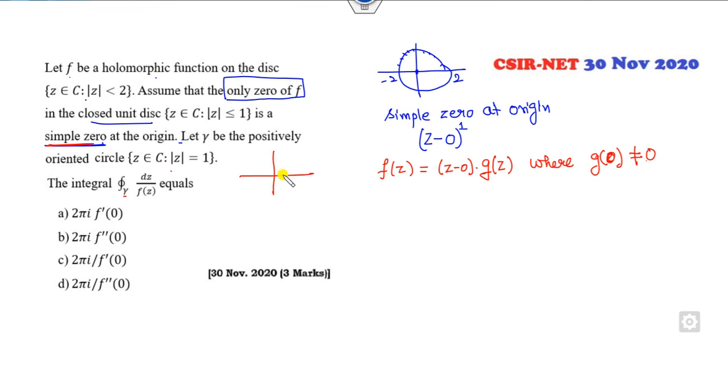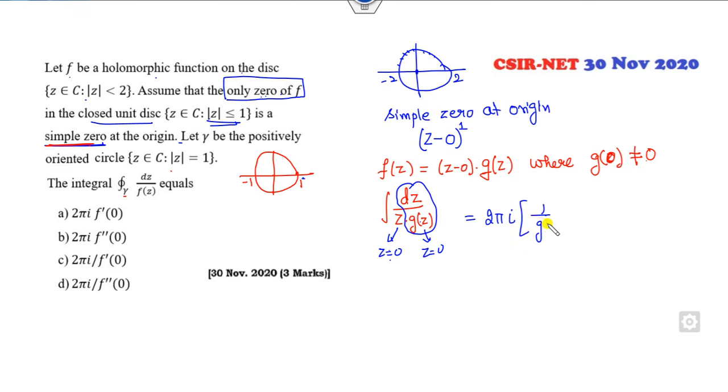So you can draw this circle, center 0, radius 1. Then the integration over this of f is z into d. Now, what is the pole of this? Either this will be 0 or this will be 0. But over this circle, the only zero of f is here. So I have 2 pi iota times the function value at z equal to 0. So the answer is 2 pi iota over g of 0.